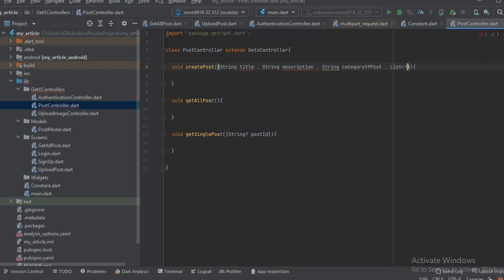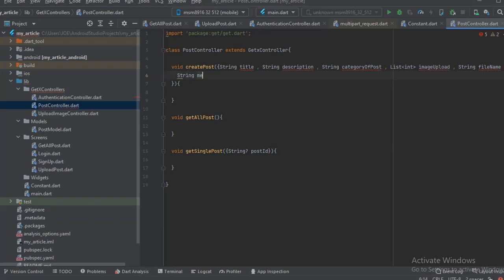And we're also gonna need, for the image, a list of kind of like byte int, you know. So that would be a list of int for image upload. We're gonna need a string, the file name, and we're also going to need a string again for the media type, right?